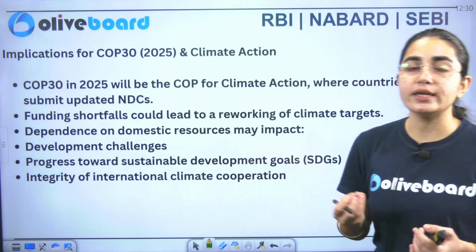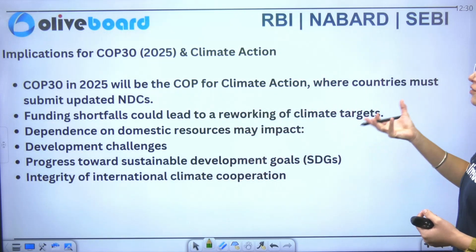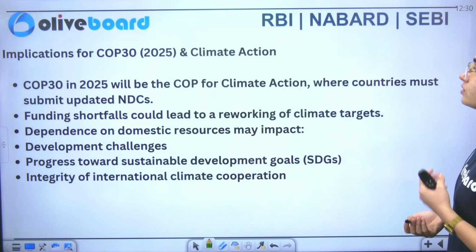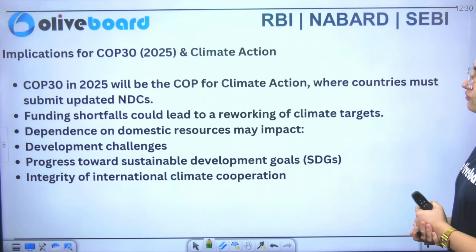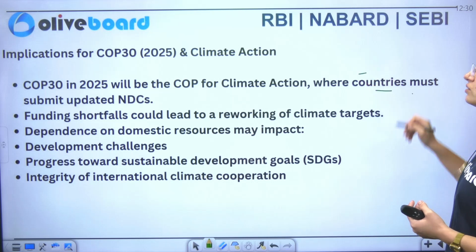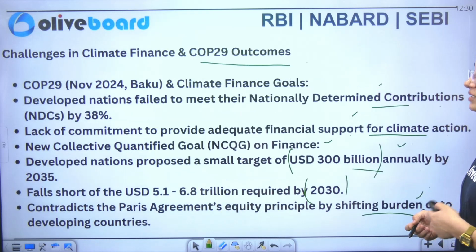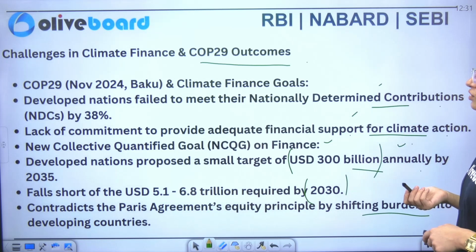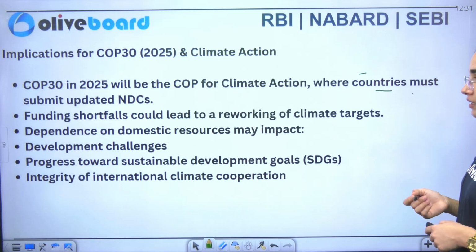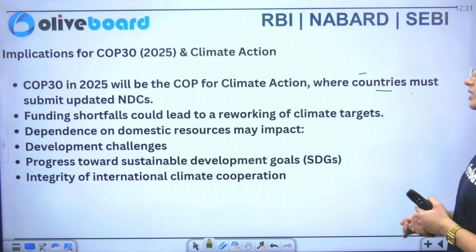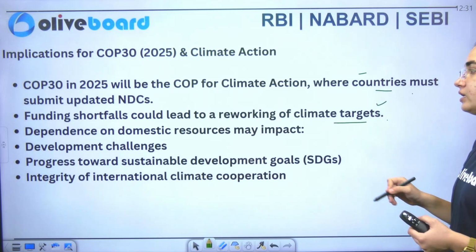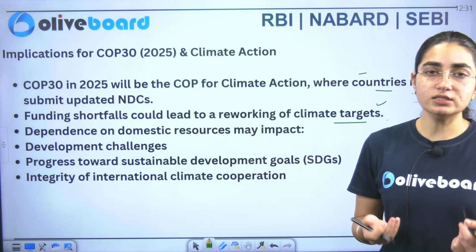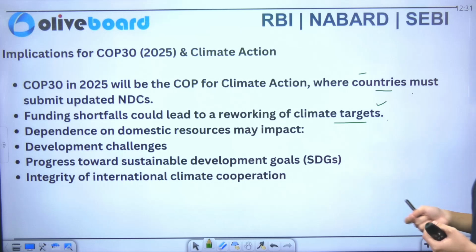Now we'll see what the implications are for the COP30 meeting that is going to take place this year, and we'll talk about climate action also. It will be a COP for climate action where countries must submit updated NDCs, where we see that they have failed to contribute by 38%. So this is what they have to mention here. Funding shortfalls could lead to a reworking of climate targets. So this is what we are expecting. If again there is a shortfall in the funds, then they need to make some improvements here.